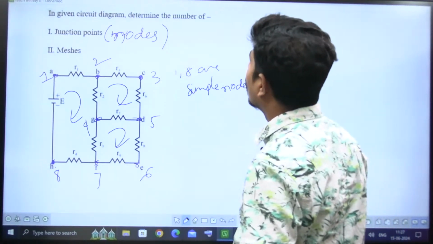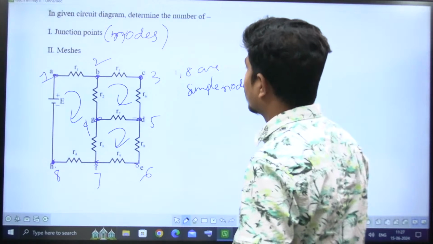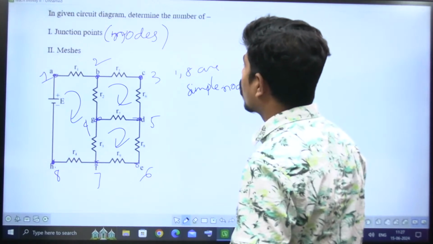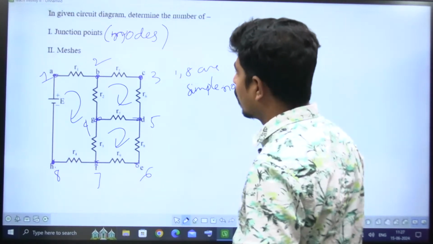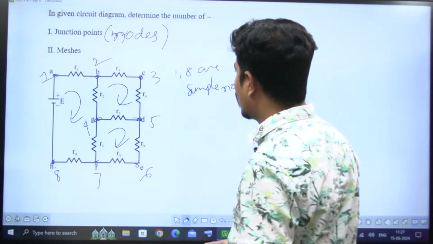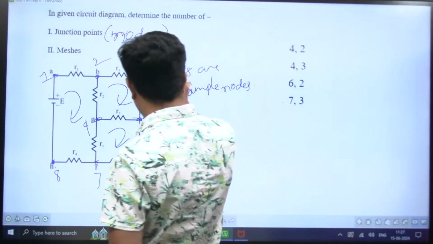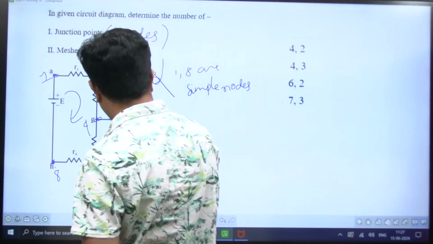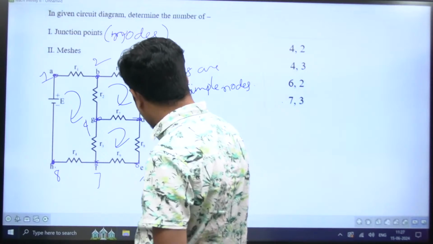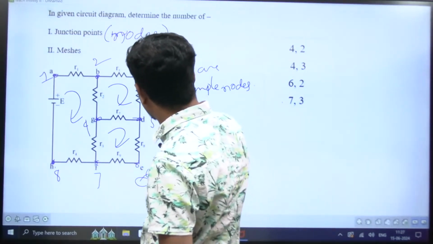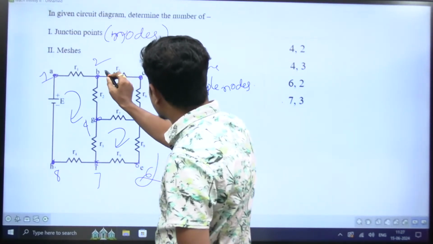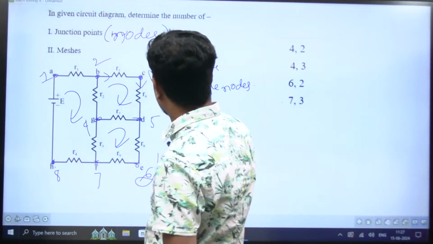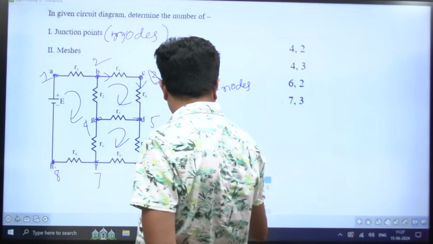The question is asking about junction points. Junction points are nothing but nodes. Yes, 1 is a node, 2 is a node, 3 is a node. Oh, 3 is also not considered. I forgot. I overlooked that 6 is also not considered. Why? Because it is a simple node, because in this the current is the same. Now you'll get the perfect answer.